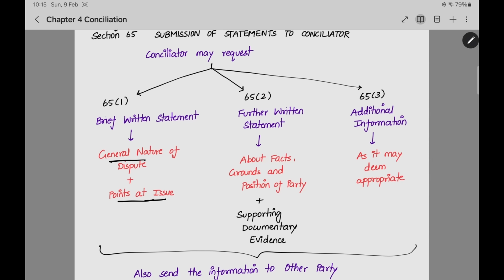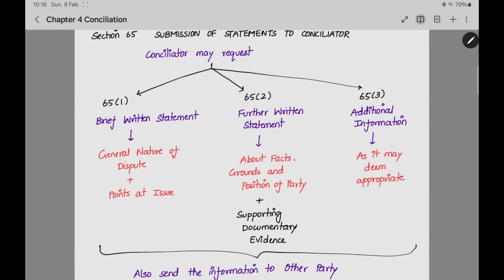Then, after the short summary, he will ask for a further written statement. This is in a very detailed manner about the facts, grounds, and the position of the party. Every party should say that these are the things that happened, I am making this contention based on these grounds, I will be taking this decision. You have to see the validity, whether this is correct or not. You should help in a settlement. Like that, each party will state the facts, grounds, and the position of the party. Which position I am in, that also will be given. Supporting documentary evidence: if you have any support for your claims, any documentary evidence, you can also give that to the conciliator. The next step is additional information. Even after the detailed information, if the conciliator wants any additional information, he can ask for that from the parties.